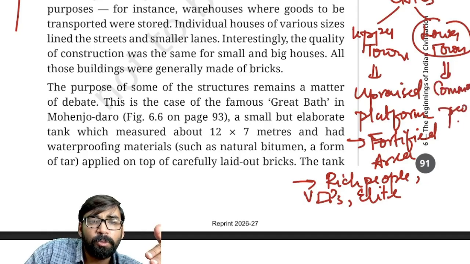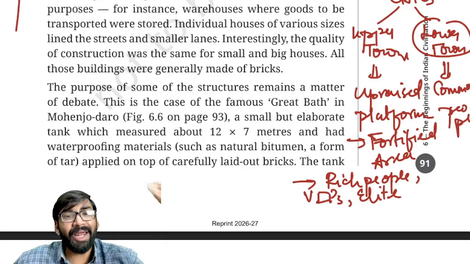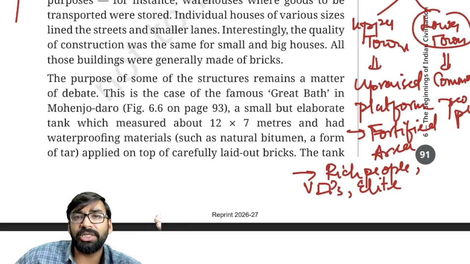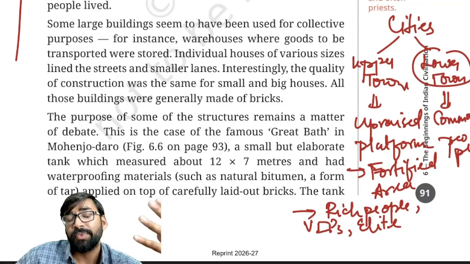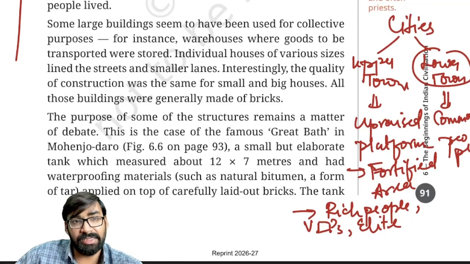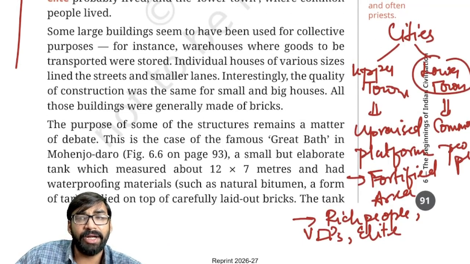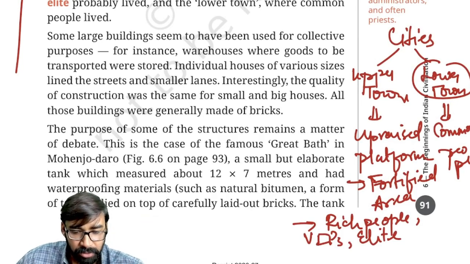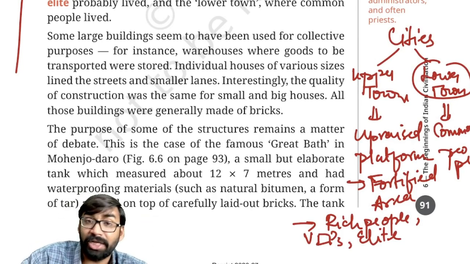So town planning clearly represents what? That in the Indus Valley civilization there was a class system. That means society was divided into rich and poor. Fine. Clear. So two types of towns were there generally.